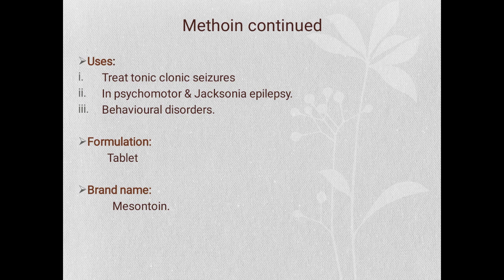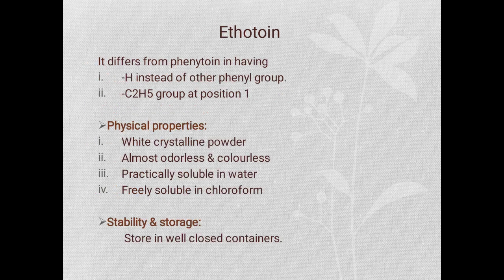Formulations are methoin tablet and brand name Mesantoin. Next drug comes, that is ethotoin. It differs from the phenytoin in having hydrogen instead of the other phenyl group, and a C2H5 group, that is ethyl group, is present at the first position if we compare with the phenytoin.